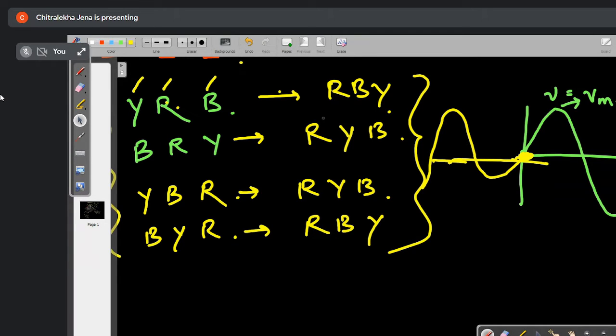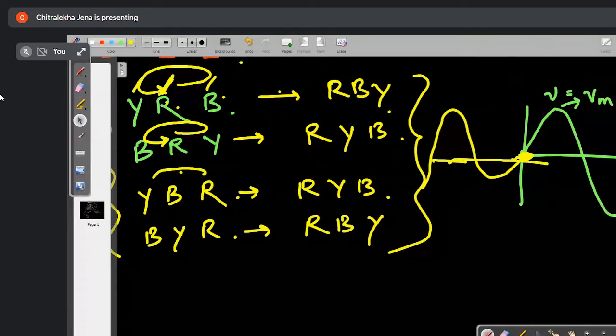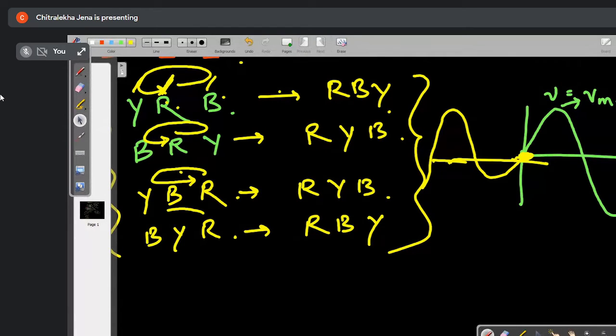Same thing here. First, when I'm taking the calculation, this one we are taking as the reference. RYB, the circle is going on, right? Here also RYB, right? Here also RYB, right? Here RBY, right? Understood now, who was asking? Got it clear? Completely your concept should be clear. All of you understood? Okay, so there are two phase sequences.